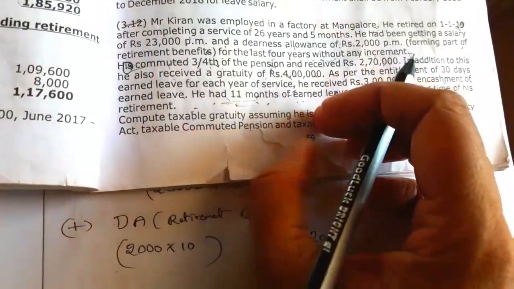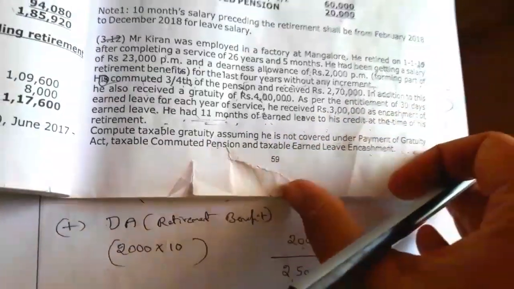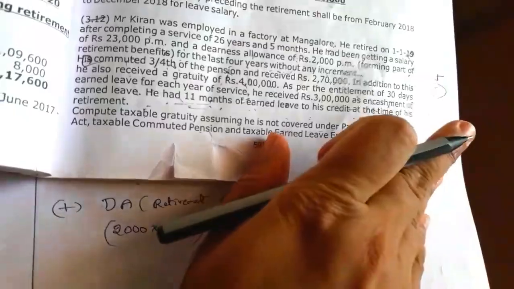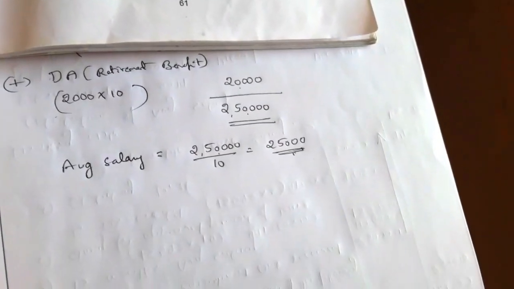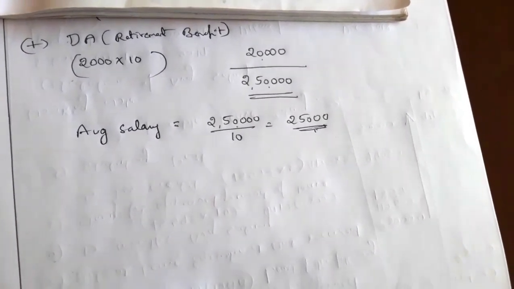Then next is the statutory limit, 3 lakh. Whichever is least is exempt under section 10 subsection 10AA. So you compute the solution. Here there is a printing error in the answer. So you compute the answer. Try to solve by yourself.